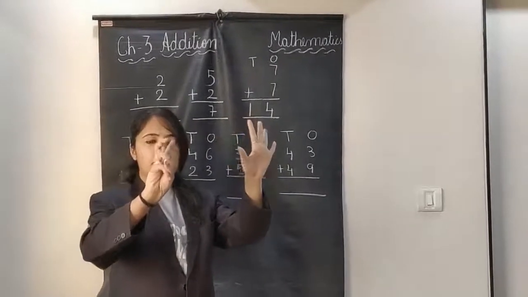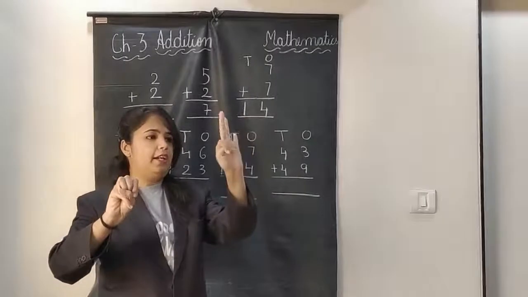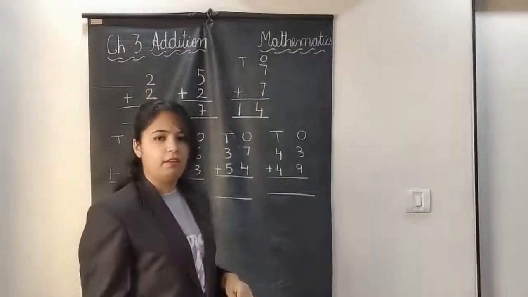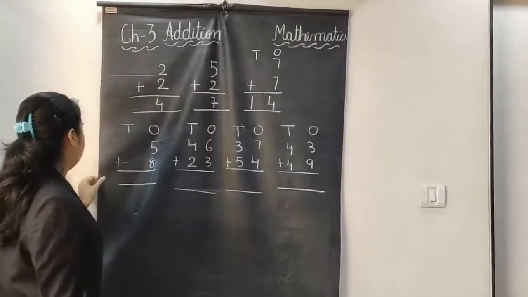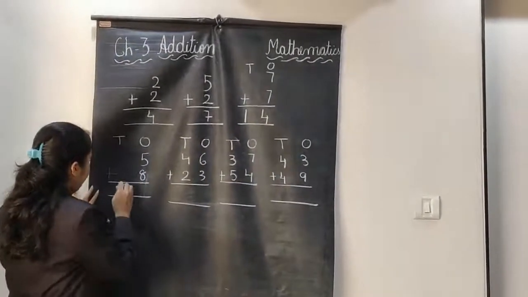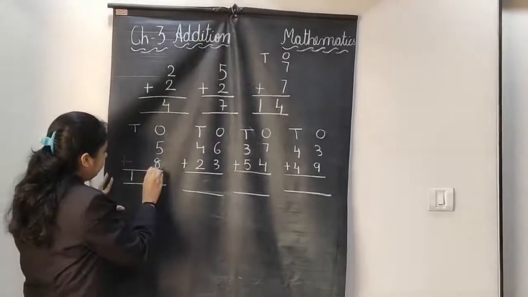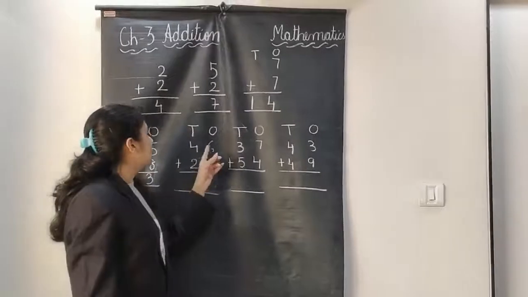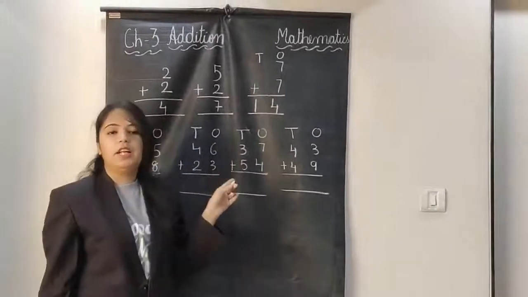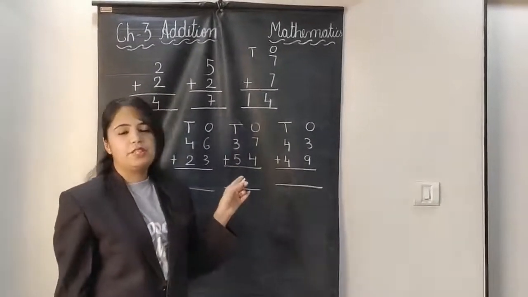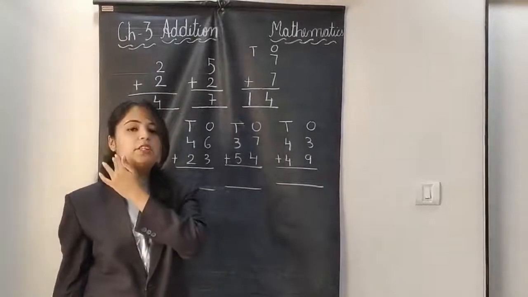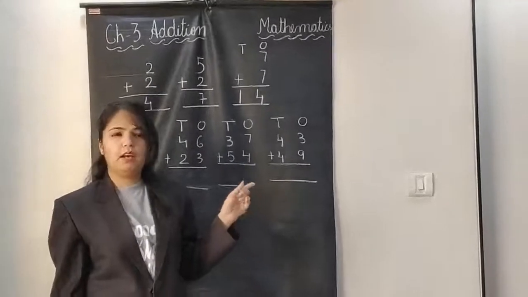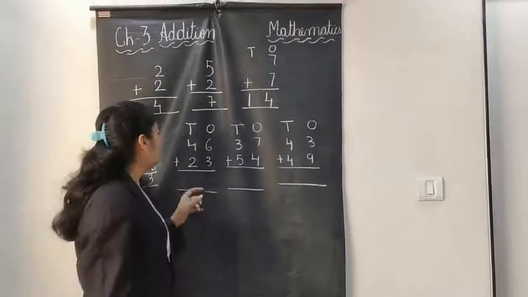After 5: 6, 7, 8, 9, 10, 11, 12, 13. So the answer comes in 2 digits, right? So 13 is my answer. So I will write 1 here and 3 this side. Now next, 6 plus 3. Now these are all sums which do not have any carry number, which is called regrouping. These are not regrouping sums. These are normal sums. So 6 plus 3.